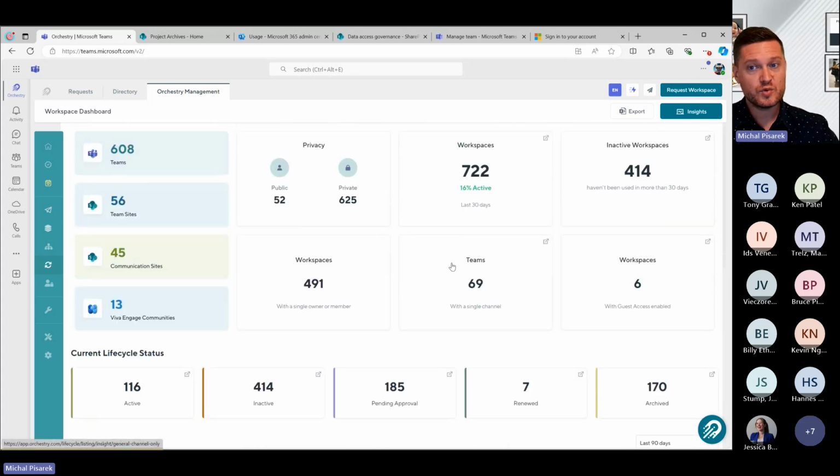One of the most powerful things we do from a reporting perspective, and it's probably the thing that people really like about Orchestry, is this concept of inactivity. It's really difficult for us to understand, if you're an admin, I have a team. Are people actually using this team or not? And what component of the team are they using? Are they just using the team maybe for conversations and they're not touching the SharePoint site? Conversely, are they just using the SharePoint site but not having any conversations? Or maybe they've just created a team and all they're using it for is for a mailbox to put emails into.